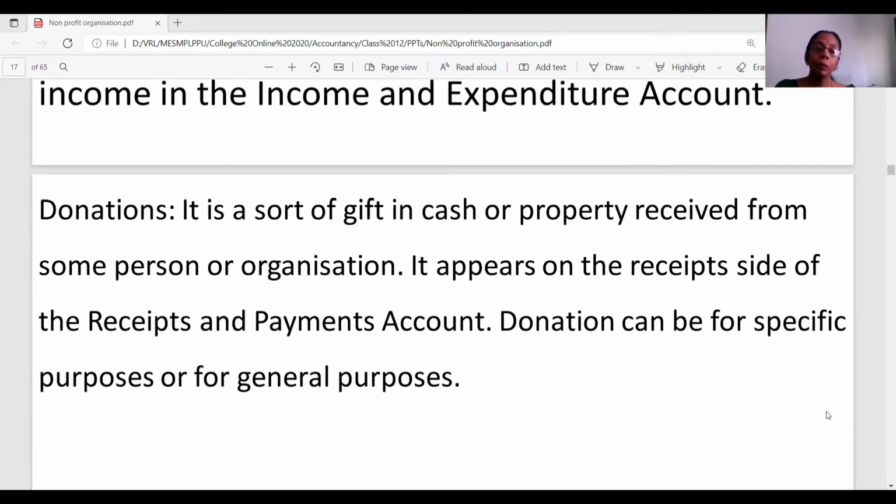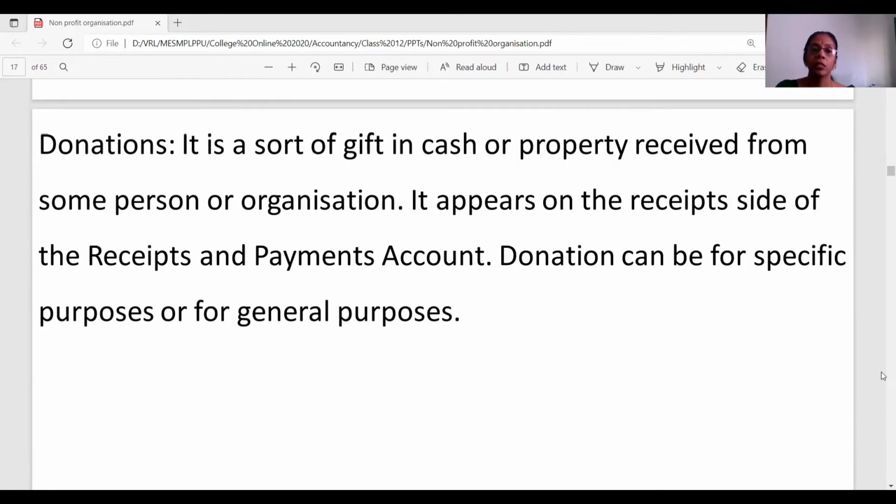Next comes the term donations. What are donations? Donations are nothing but a kind of gift. It could be in the form of cash, or it could be in the form of any property also. So any charity person gives you this kind of gift or property. Here this will appear on the receipt side. All this I'm talking about the receipts here.